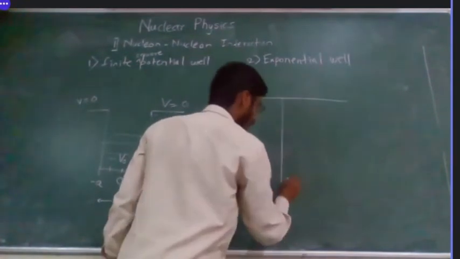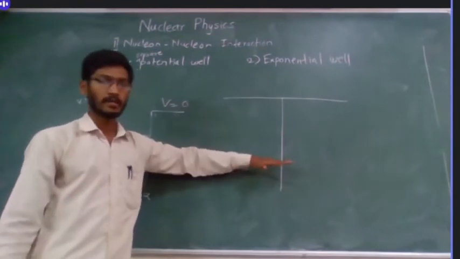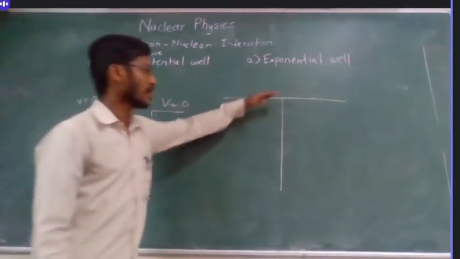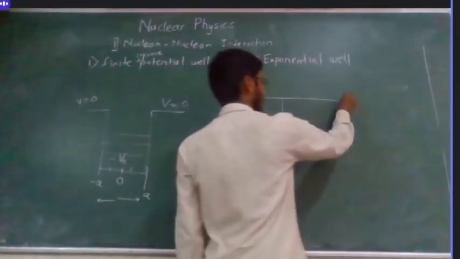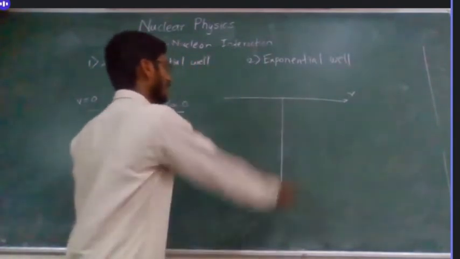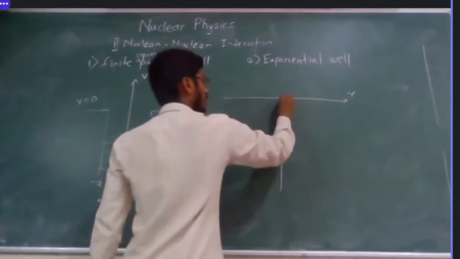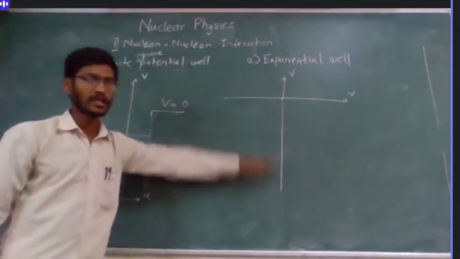So as we know, the potential has to be negative because we need some bound state. That's why we are taking this negative. So here also I am plotting this below the distance axis. This is the distance axis, and this will be our potential energy axis V. Okay, so here it is positive V. So we will only have negative energy if we have some bound state.